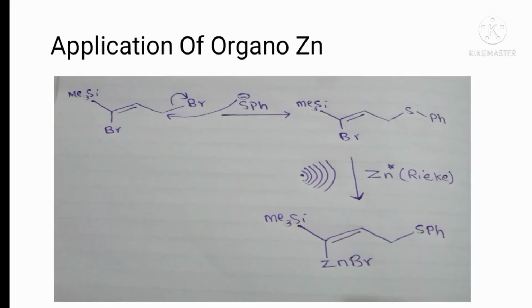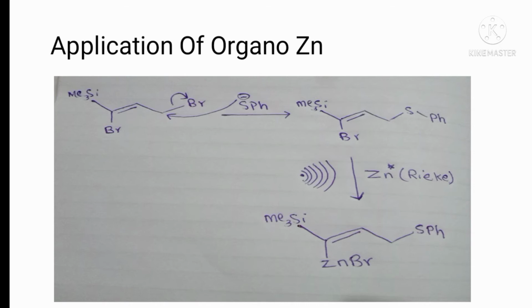In the next example, we have two carbon-bromine bonds in the substrate. When we are interested in forming organozinc at one position, the other carbon-bromine bond should be protected. Protection takes place through thiophenol, where an SH group is bonded with a benzene ring.